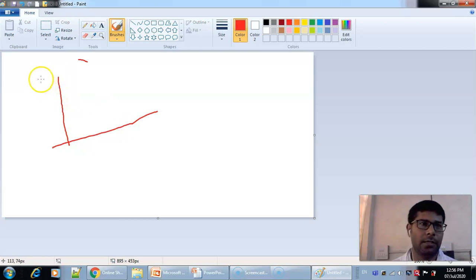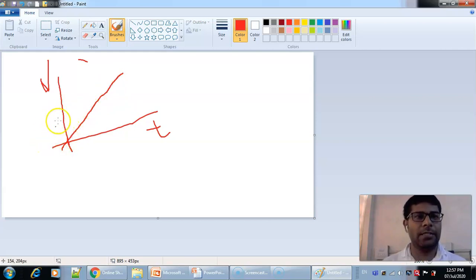You can take anything. Suppose here is the speed and here is the time t. This straight line will start from 0, right? It follows this path. This is a straight line actually, so I would say this is a linear graph.